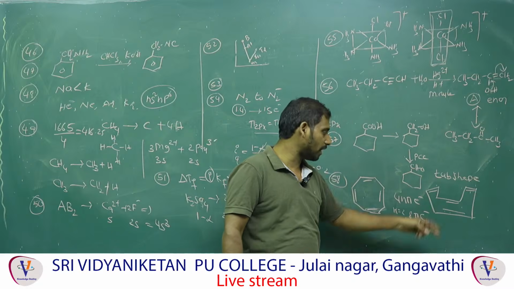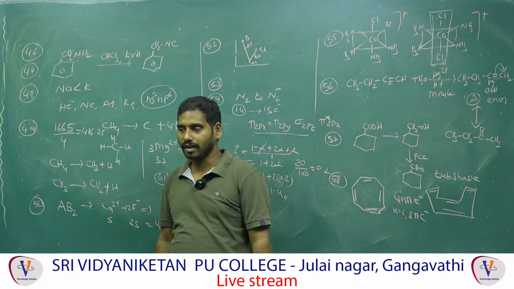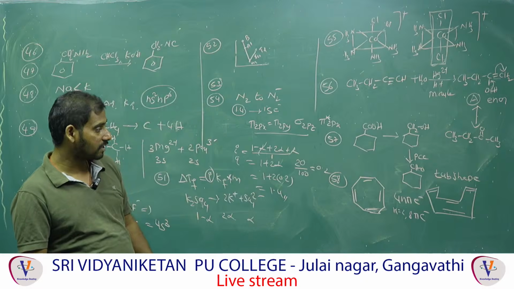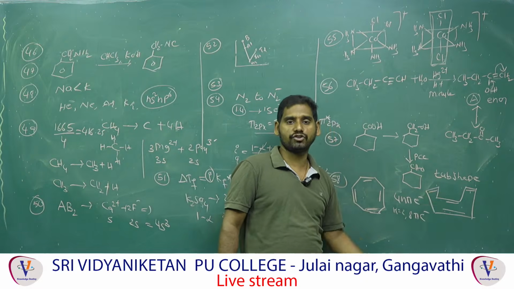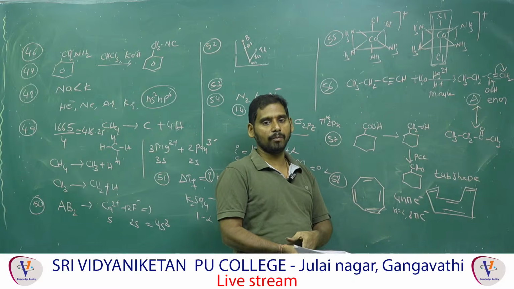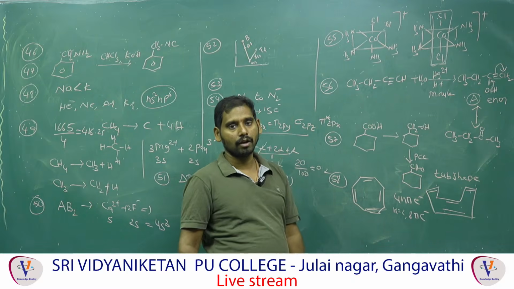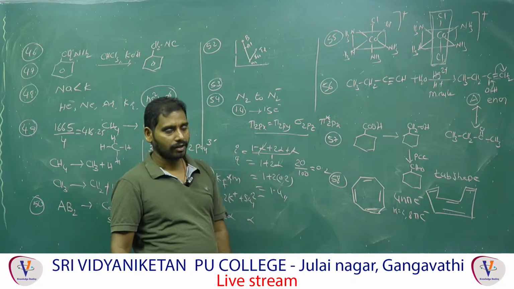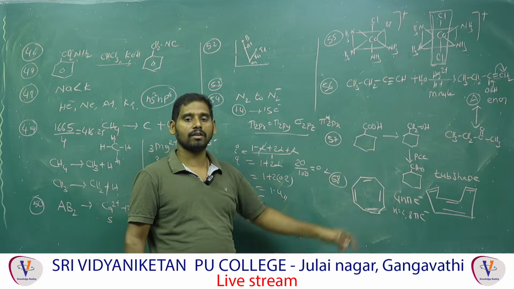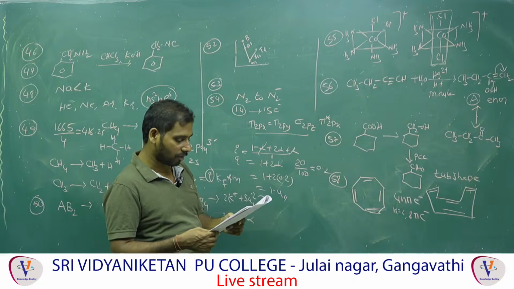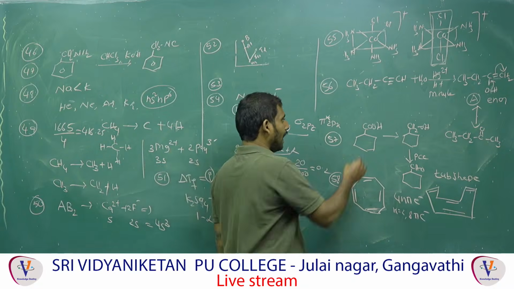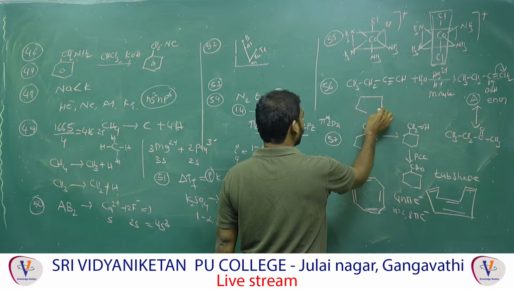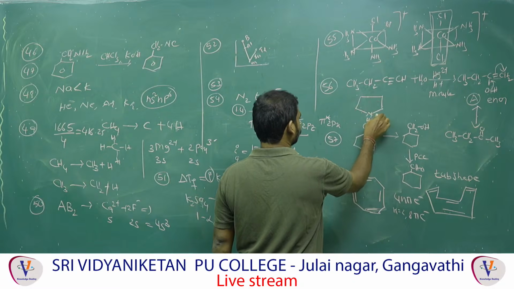That means how many electrons? 4 pi electrons. That's why it is not anti-aromatic. It is out of the plane, meaning it is not a planar shape. Not a planar shape means it does not show anti-aromatic character. That's why it is not anti-aromatic, that means non-aromatic. So that is non-aromatic. Heterocyclic aromatic compound, pyrrole. This is the pyrrole structure.